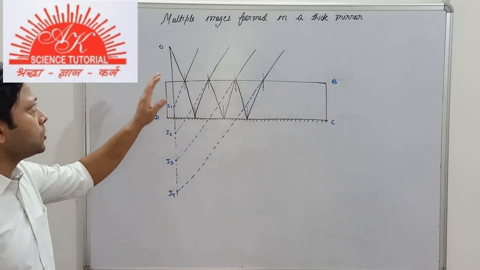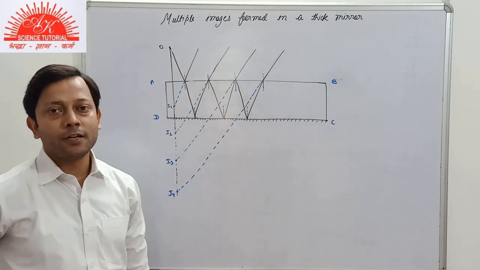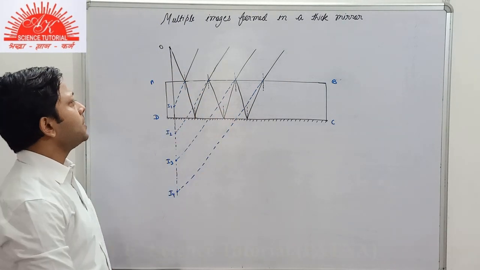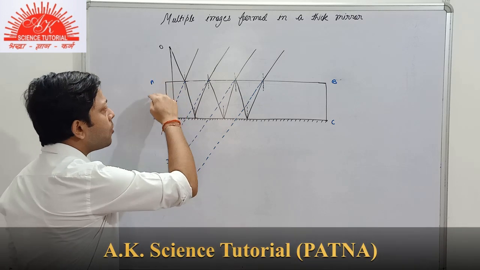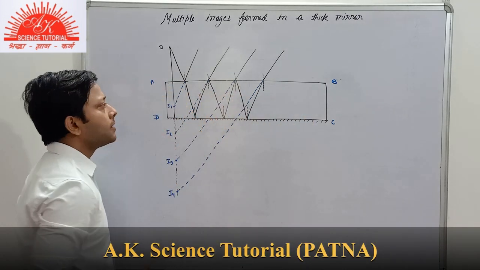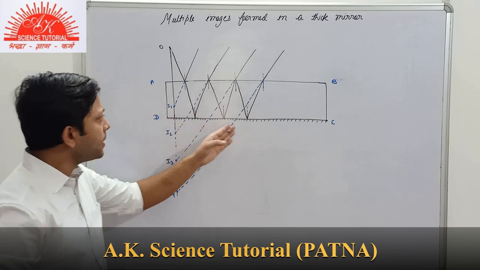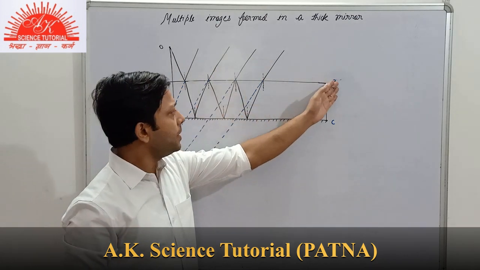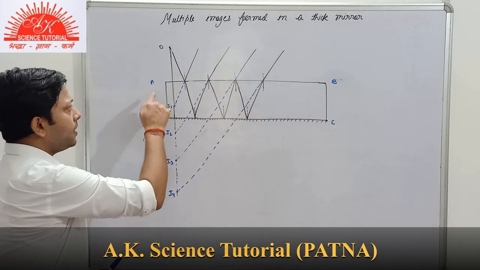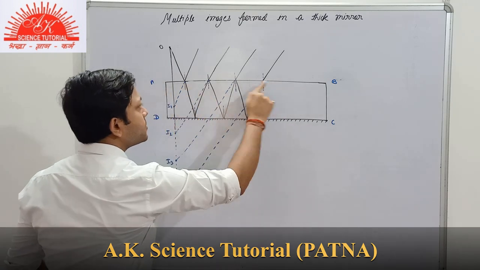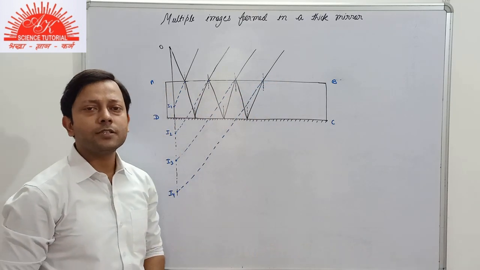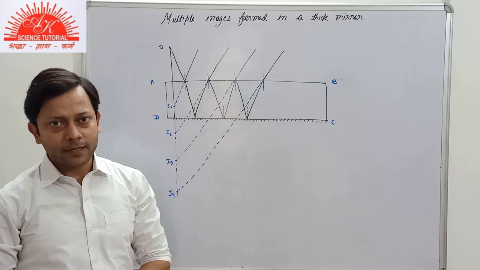We'll discuss the multiple images formed in a thick mirror. A thick mirror means the width, the breadth of the mirror is greater. So basically, we have a mirror here that is named A, B, C, D. AB here is the transparent surface, and through the transparent surface, three phenomena can take place.